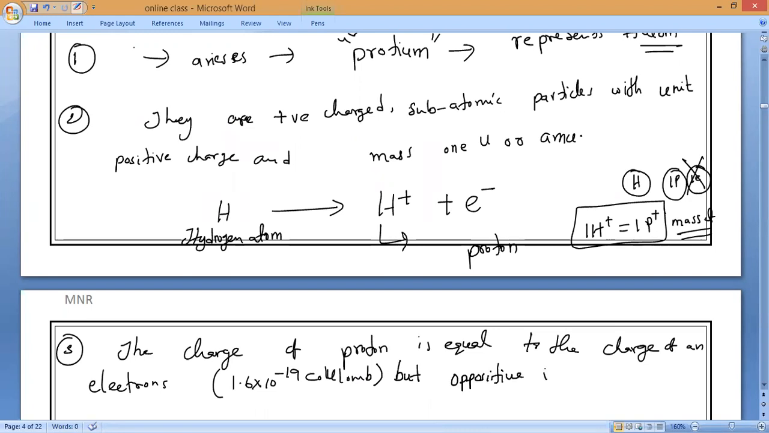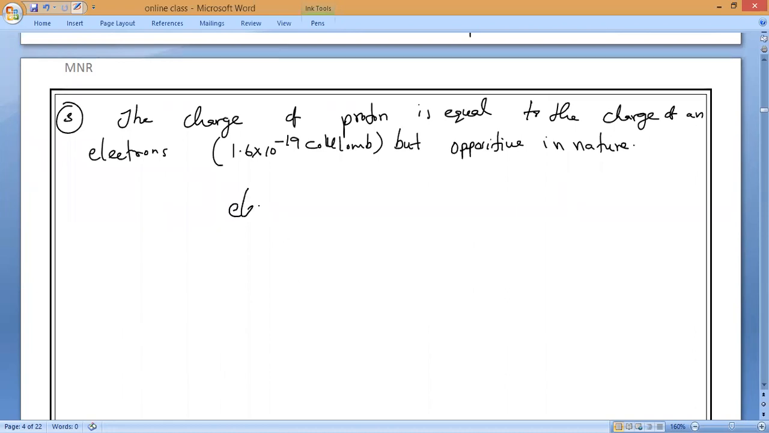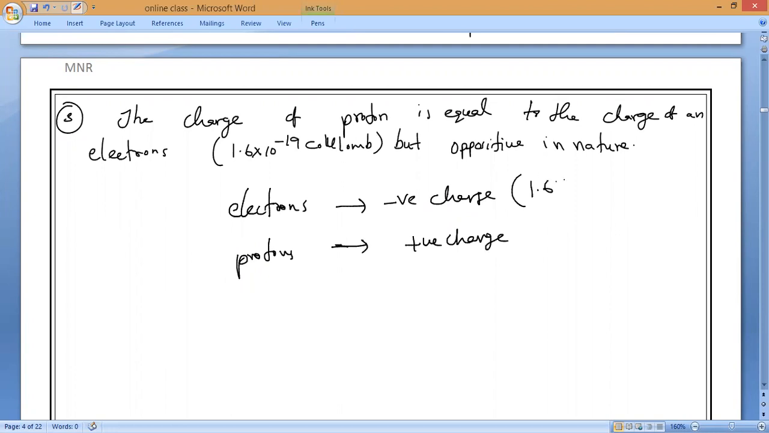Negative, positive in nature, because protons have positive charge. Electrons, what charge? Negative charge. Protons, what charge? Positive charge. But the magnitude of charge is the same: 1.6 into 10 power minus 19 Coulomb. Here also 1.6 into 10 power minus 19 Coulomb. Both are the same. That is what you have to remember.